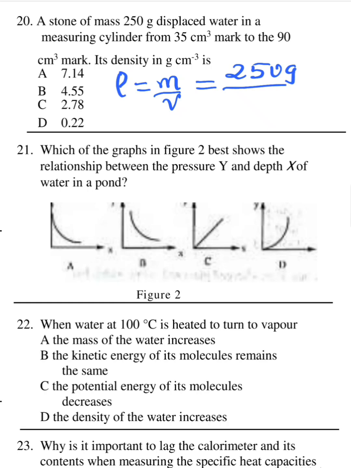The volume would be the increase in the volume of water in the measuring cylinder, because objects would always displace their own volume when put in a liquid. So 90, the final volume, minus the initial volume, which is 35, would give us the volume of the stone. And so 250 divided by that difference, which is 55, gives 4.55 to 2 decimal places, which corresponds to option B.